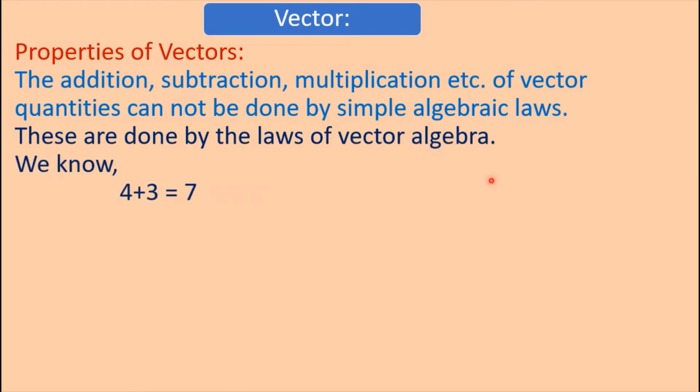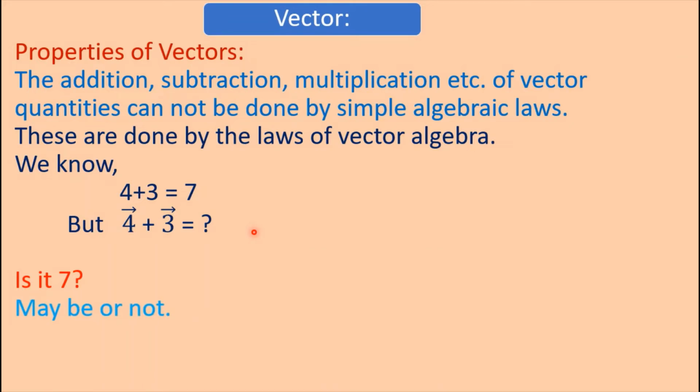We know 4 plus 3 is equal to 7 in simple algebra. But vector 4 plus vector 3 is equal to what? Is it 7?